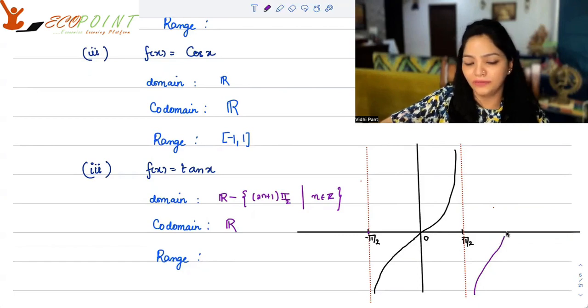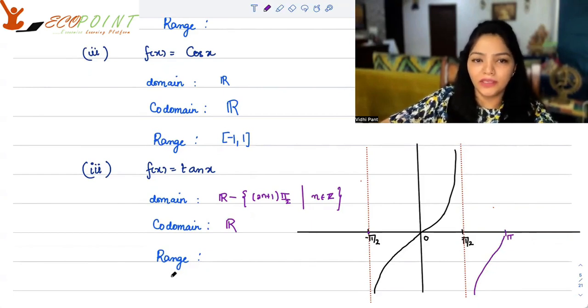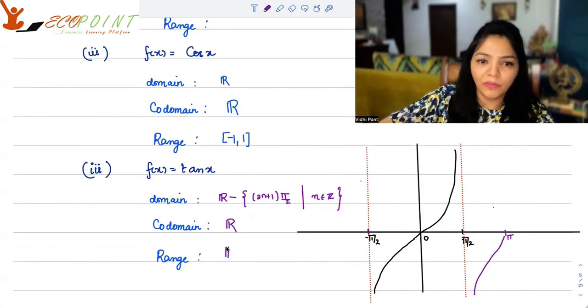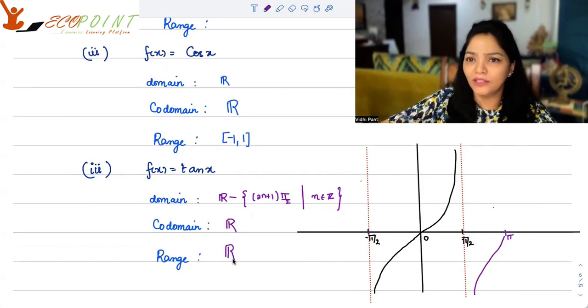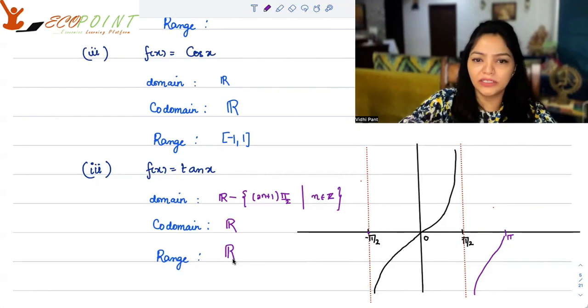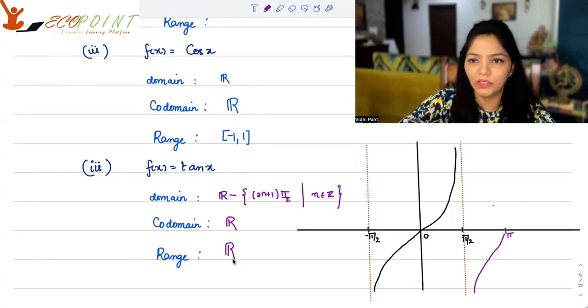At π you will have some change here, and then it'll move up, and so on and so forth. At π/2 and all these values, you will have that issue here. But all real values could be generated. As you can see, the graph keeps on going.